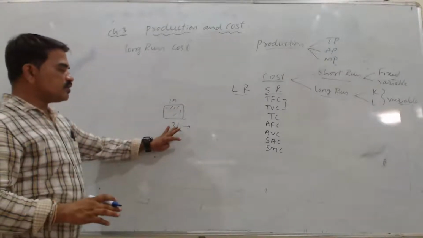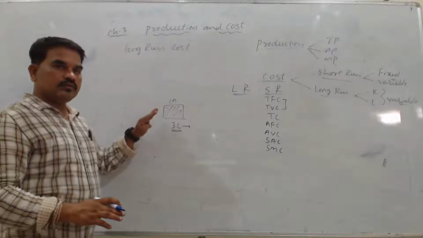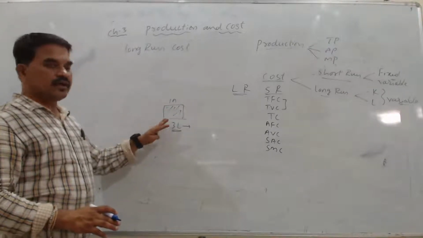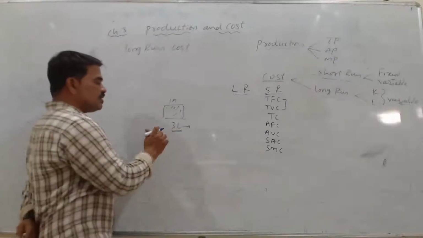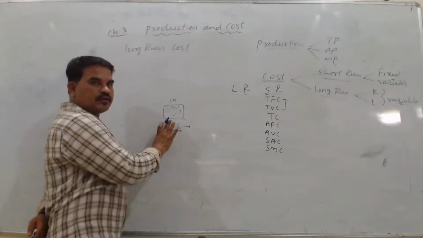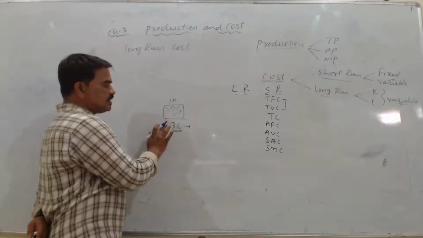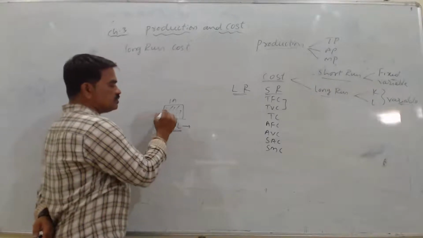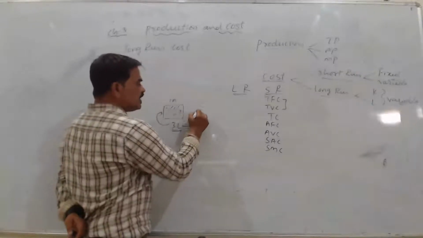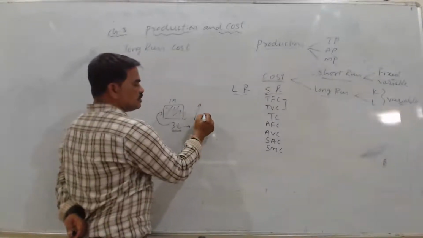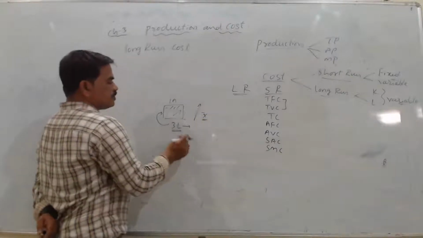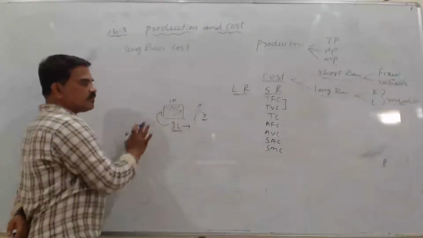All the laborers we have taken will do their best work, maximum work, optimally and efficiently. More than that, we cannot expect any more productivity. So in that way they will work. So if these 3 people work, we can expect x unit of output. This is the maximum we can expect from 1 acre.